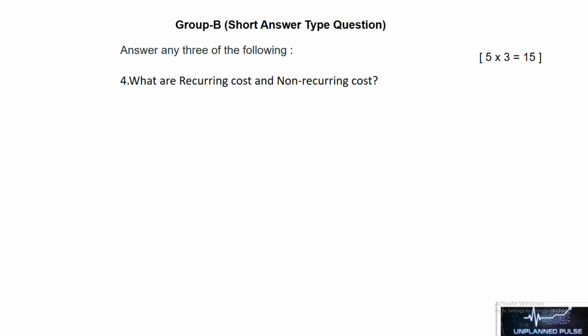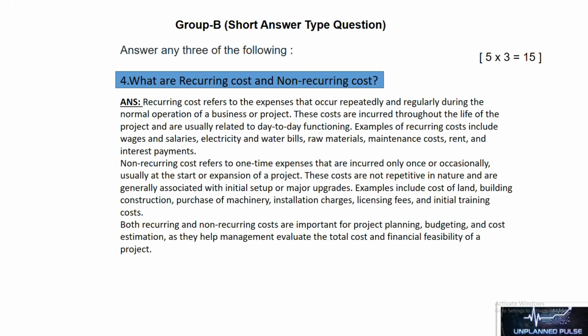Next question is, what are recurring cost and non-recurring cost? Recurring cost refers to the expenses that occur repeatedly and regularly during the normal operation of a business or project. These costs are incurred throughout the life of the project and are usually related to day-to-day functioning. Examples of recurring costs include wages and salaries, electricity and water bills, raw materials, maintenance cost, rent, and interest payments.